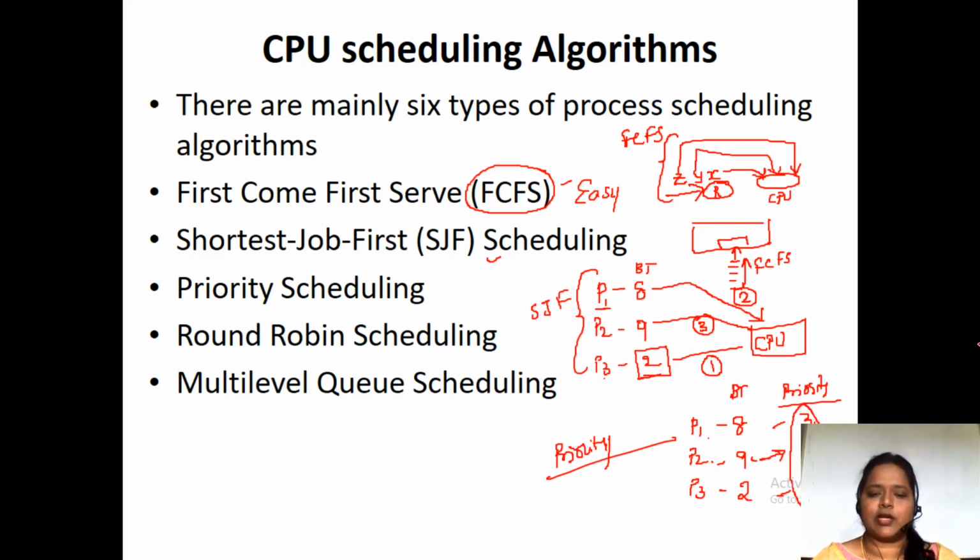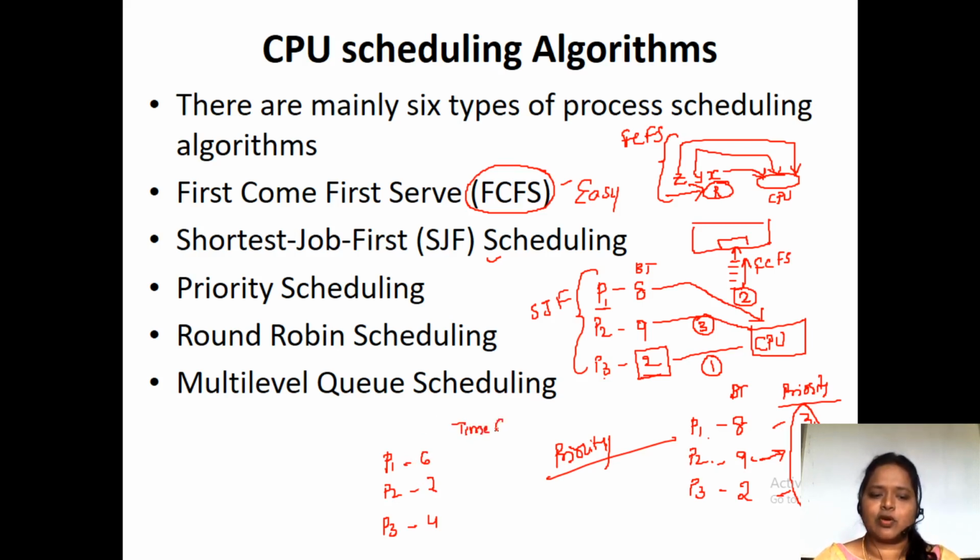Round robin scheduling. Suppose here P1, P2 and P3 processes are there, with 4, 2 and 6 milliseconds of time. So in round robin, we are going to make use of a time slice.